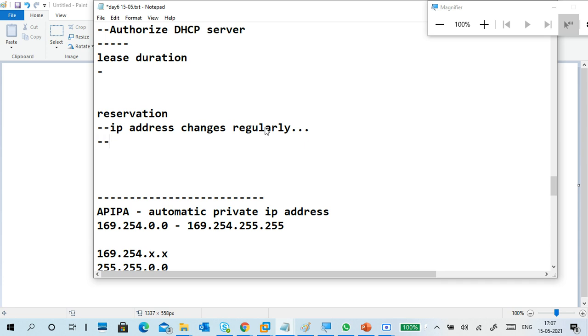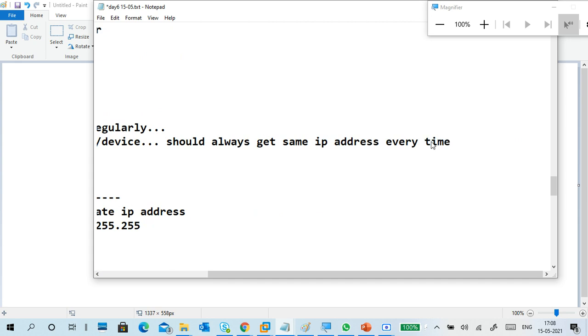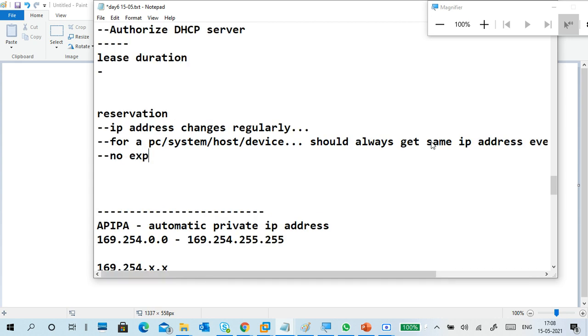Now for a PC, system, host or a device, whatever it is, you want it to always get the same IP address every time, and that also with no expiry. IP address with no expiry for that particular device.